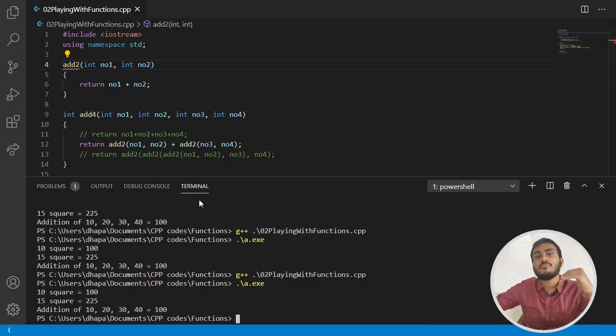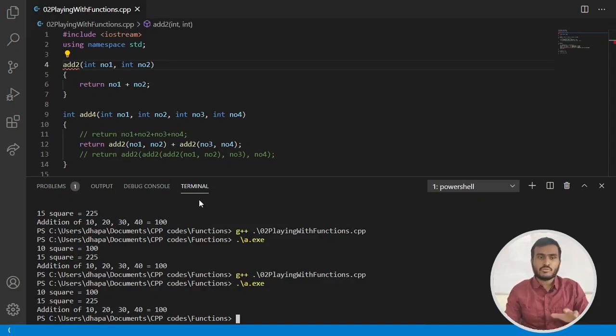In C++, if you skip writing the return type of the function, then the compiler will take int as the default return type. I hope you are very clear with this idea. But as a programmer, it's not a good practice. You should always give a return type to the function. It's not a good practice to skip the return type, but I just wanted to tell you that it is valid in C++.